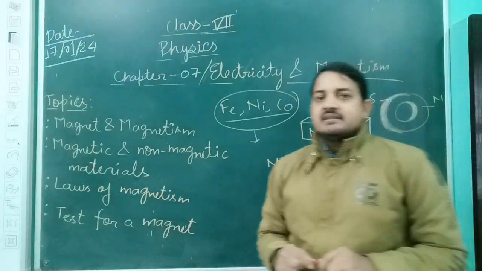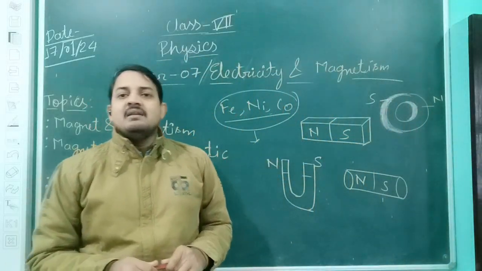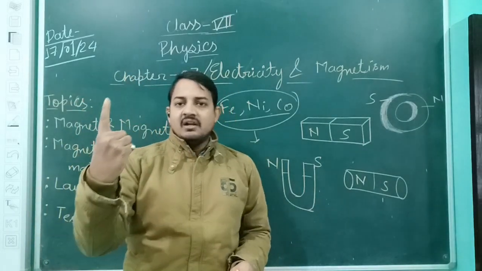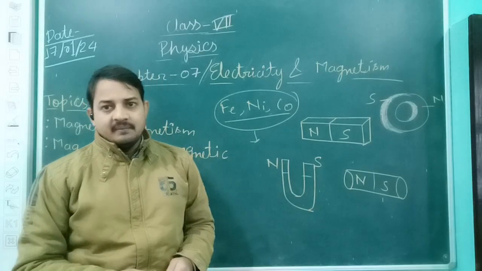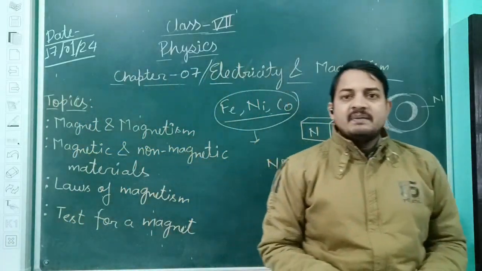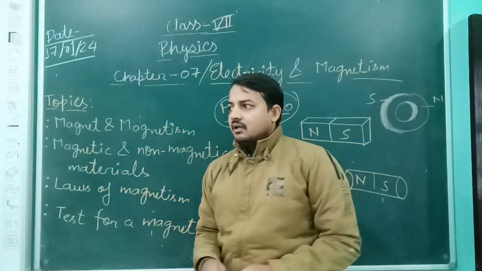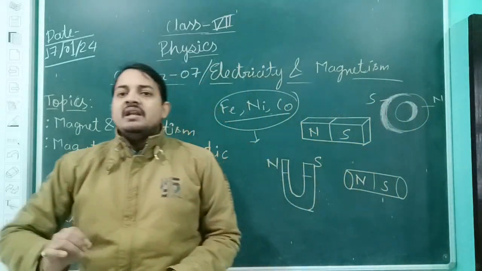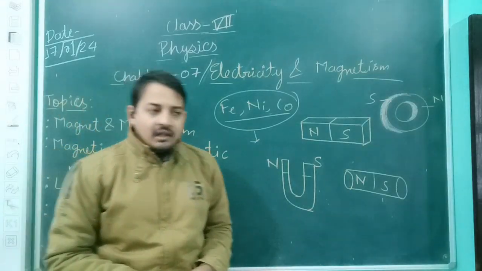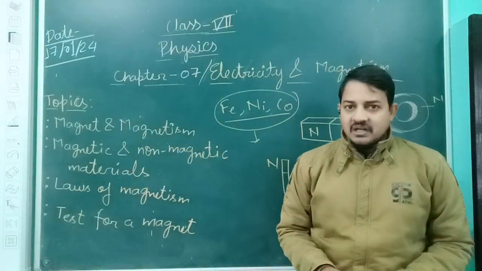Now the next thing is how we are going to divide the magnets. Basically, magnets have been classified into two different parts. The first one is the natural magnet, the second one is the artificial magnet. What is a natural magnet? The magnet occurring naturally in nature itself is known as a natural magnet. Lodestone is the only naturally occurring magnet. The second one is the artificial magnet. All the magnets which have been made by human beings are known as artificial magnets.